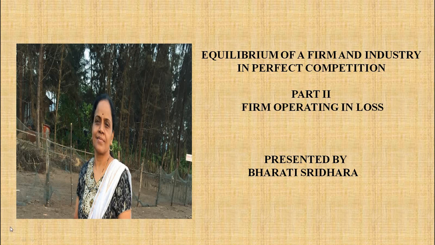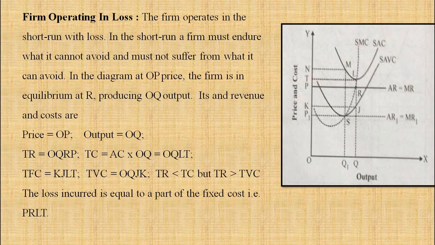Let us start part 2 of lesson 3. In this part we are going to discuss firm operating in loss. So what is the explanation that we will see? Firm operating in loss. The firm operates in the short run with loss. In the short run, firm must endure what it cannot avoid and must not suffer from what it can avoid.